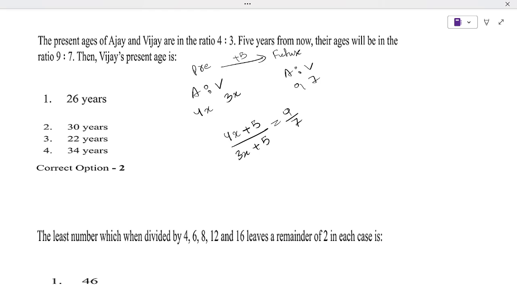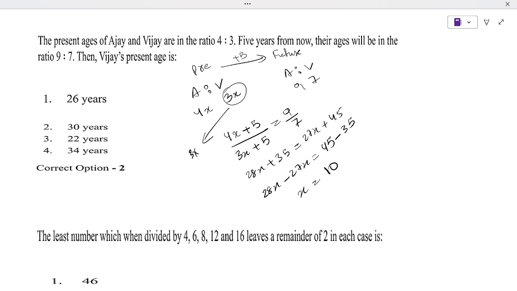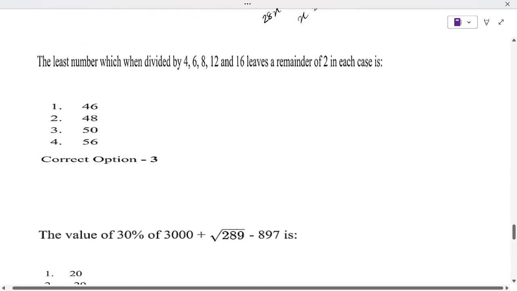So cross multiply: 7 4 times is 28x plus 7 5 times is 35 is equal to 9 3 times is 27x plus 9 5 times is 45. So here we move 27x over, giving 28x minus 27x, and 45 minus 35. So x is equal to 10. So Vijay's present age is 3x. We got the value of x as 10, so the present age is 3 into 10, which is 30. So 30 years.